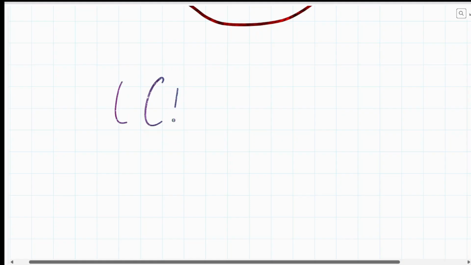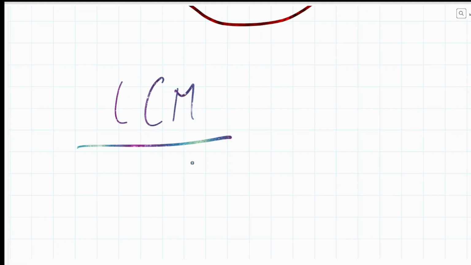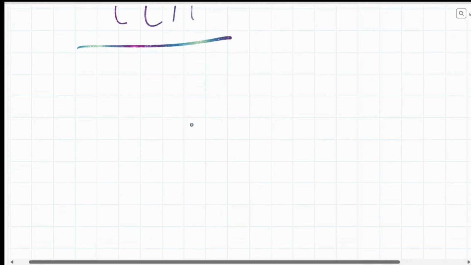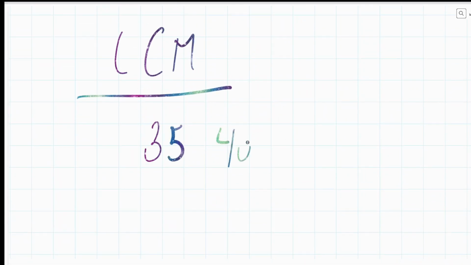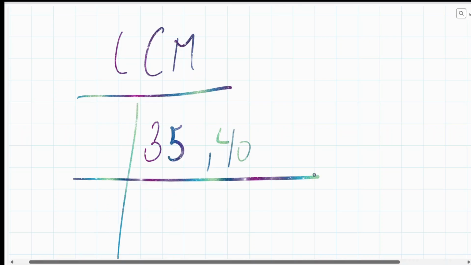And we all know that it's very easy for us to find the LCM of two numbers. Okay, suppose we are provided with two numbers and we have to find the LCM of, suppose, 35 and 40. So we use this method. There are two different methods to find the LCM. I'm going to discuss this method over here.